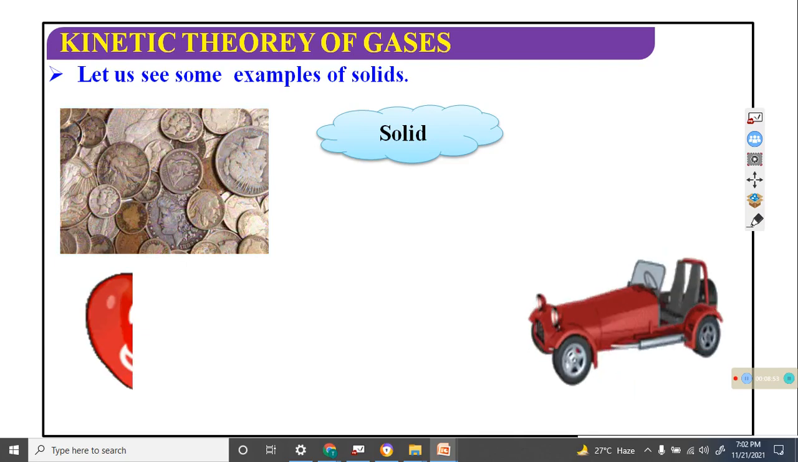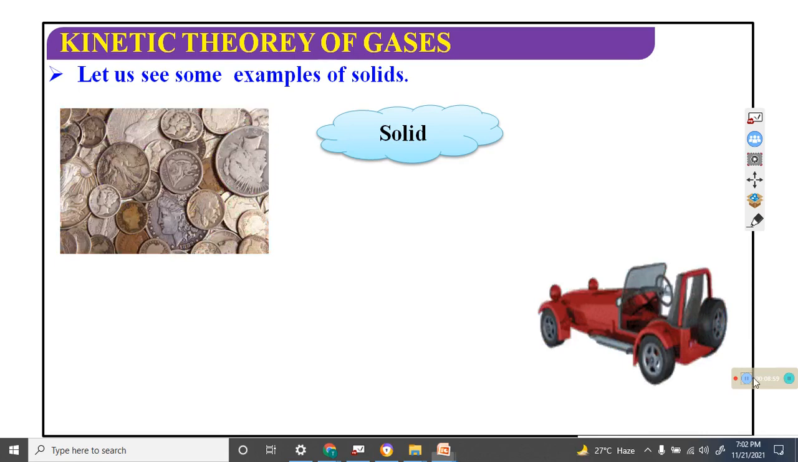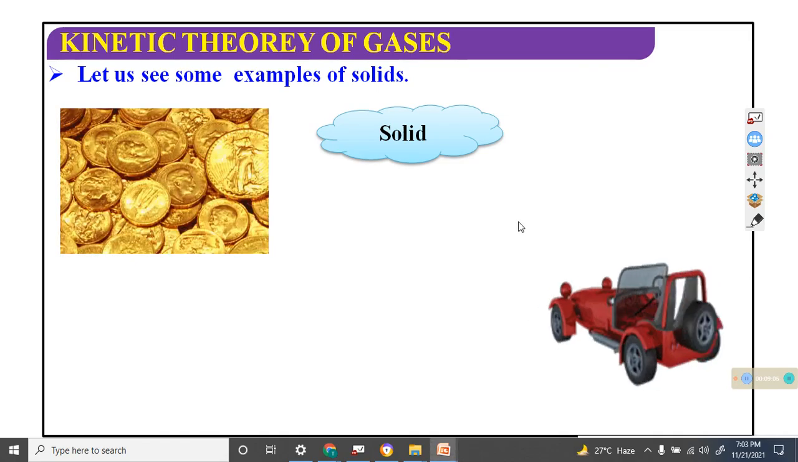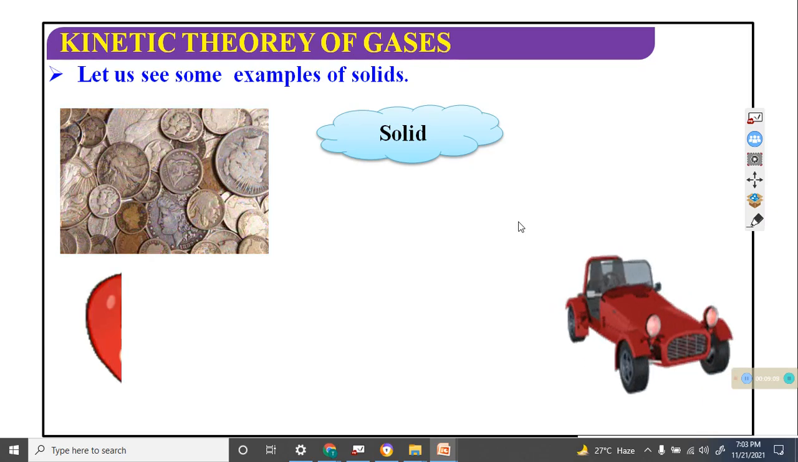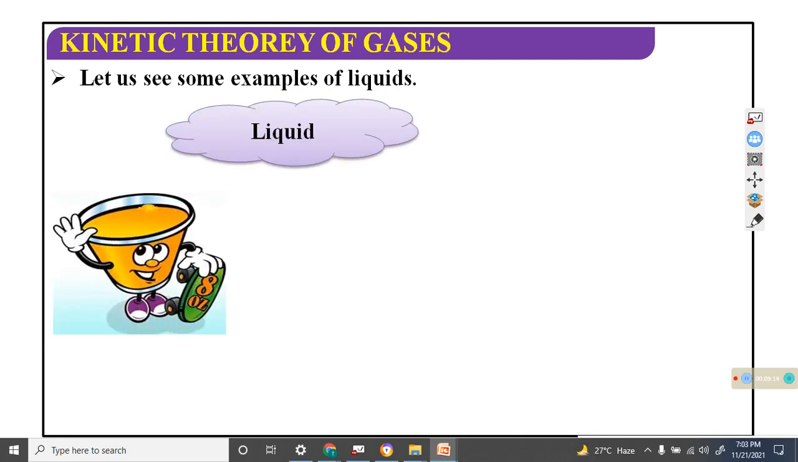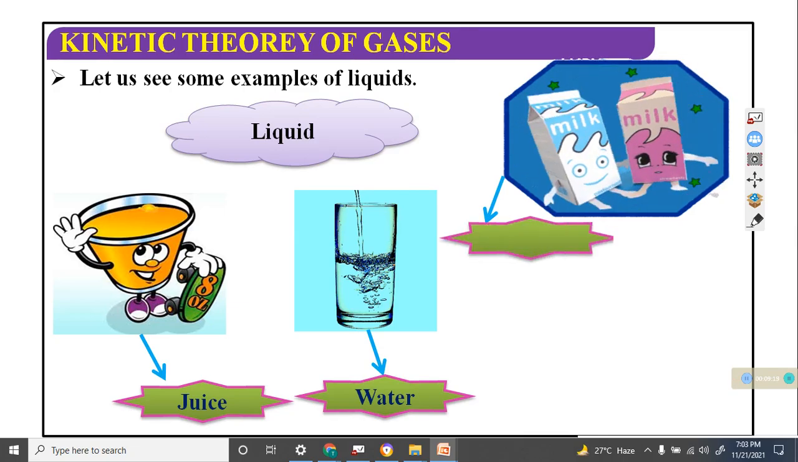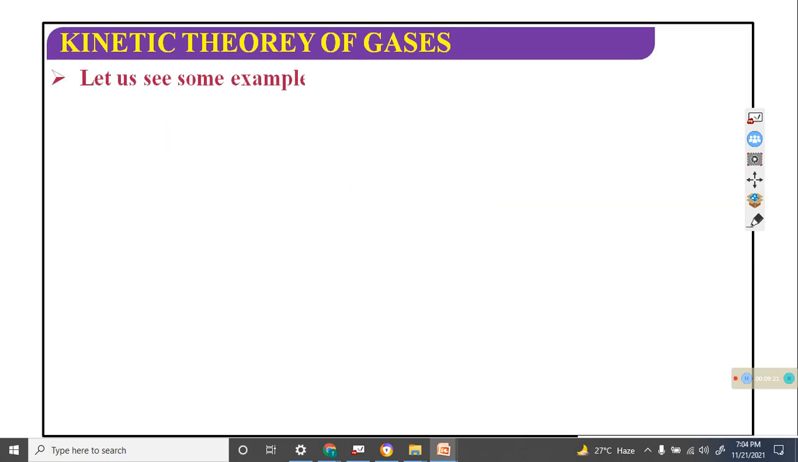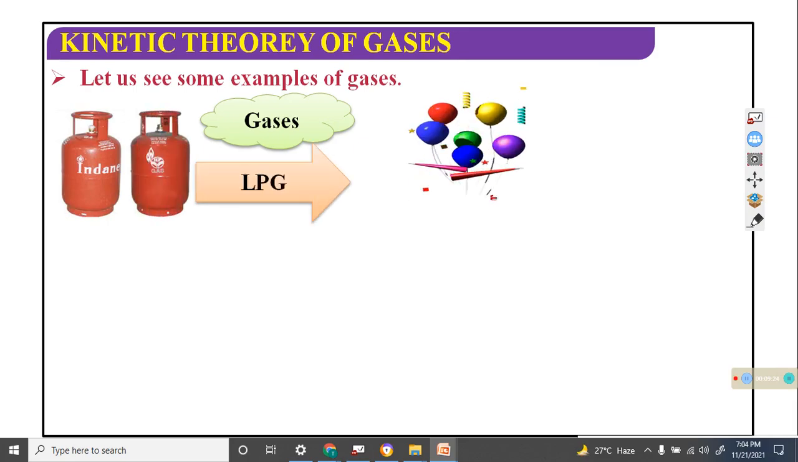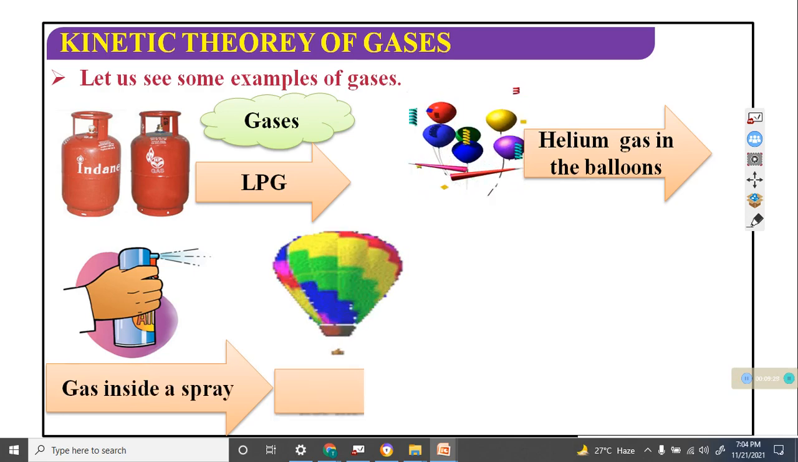Next, let us see some examples of solid. This is an example of solid. Next, some examples of liquid. Next, some examples of gases: LPG gas, helium gas, spray gas, etc.